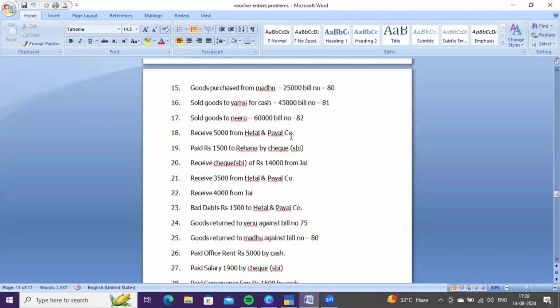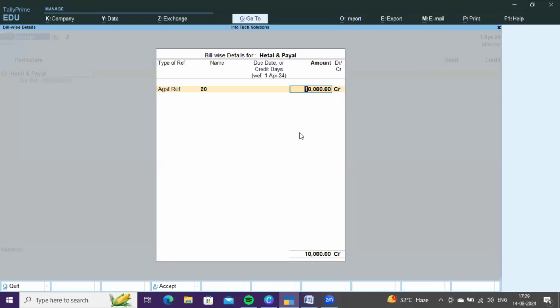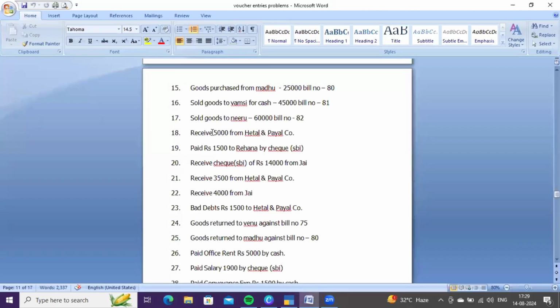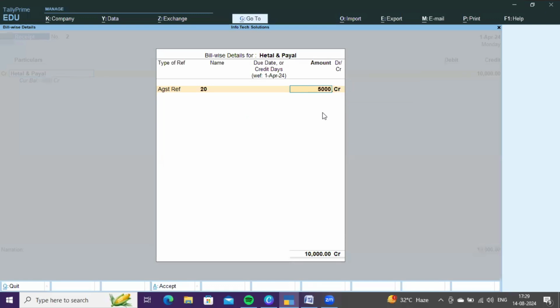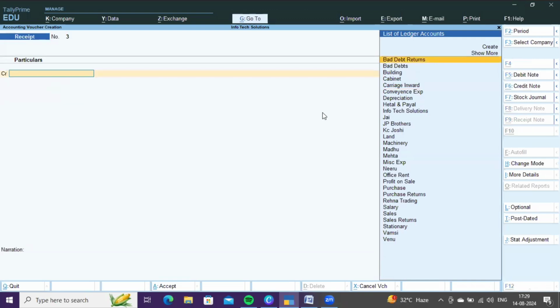Next, receive 5,000 from Hital and Payal. It means earlier we sold goods to Hital and Payal on credit basis. Now we are receiving 5,000 from Hital and Payal. It is receipt to us, right? Go to receipt voucher, you need to credit Hital and Payal against reference. See, the pending amount that we need to receive from Hital and Payal is 10,000. Out of 10,000, he is repaying only 5,000. So in place of 10,000, you need to give 5,000. And debit cash account as cash is coming in.